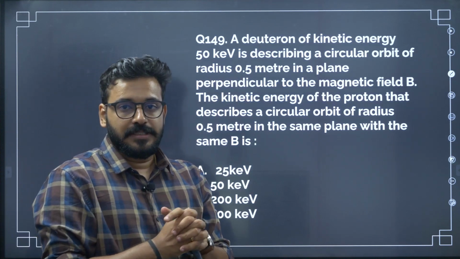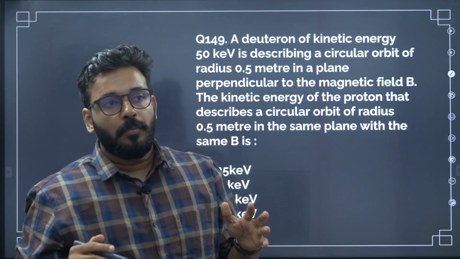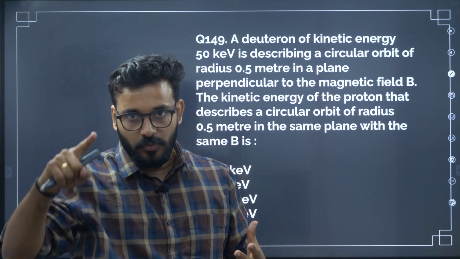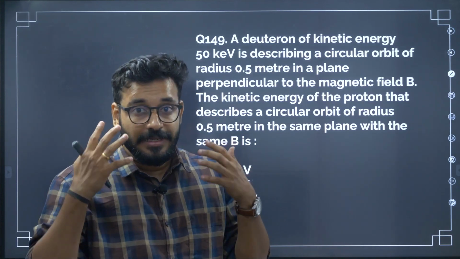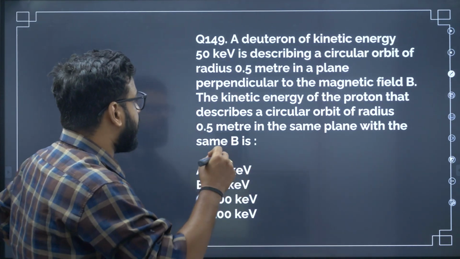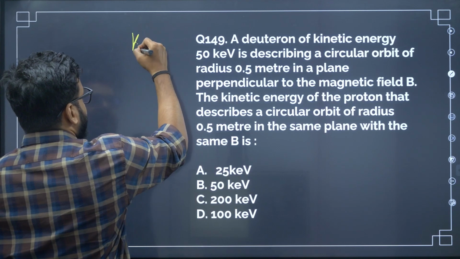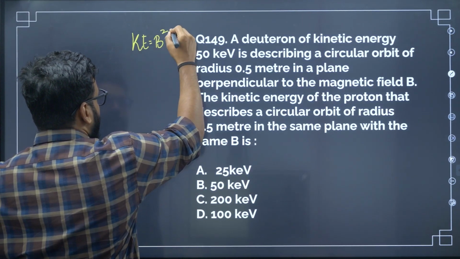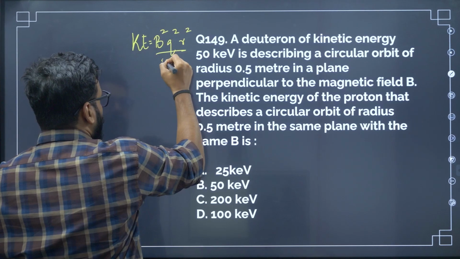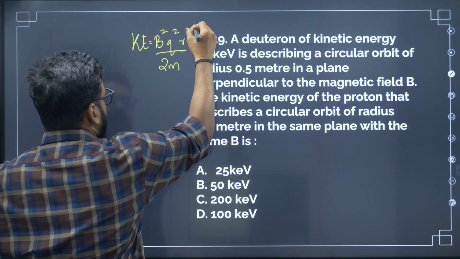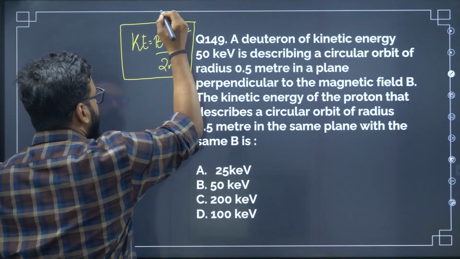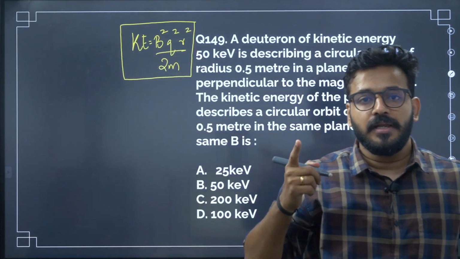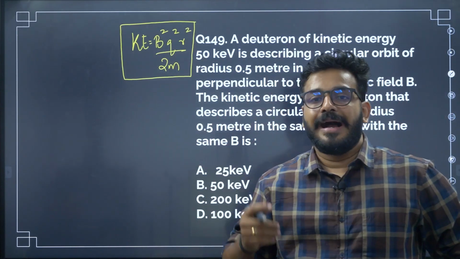Kinetic energy is half mv square, all of you know, but for a charged particle moving through a circular path in a magnetic field, that kinetic energy is given as B square q square r square by 2m. If you hadn't had any idea of this formula, please make a note: kinetic energy of a charged particle moving in a circular path in a magnetic field.